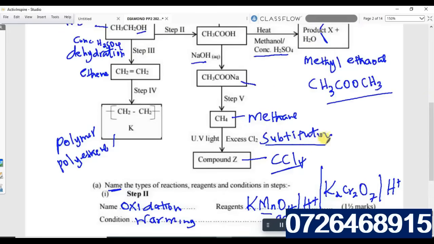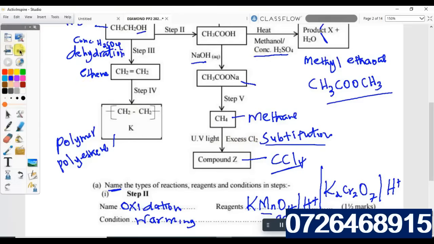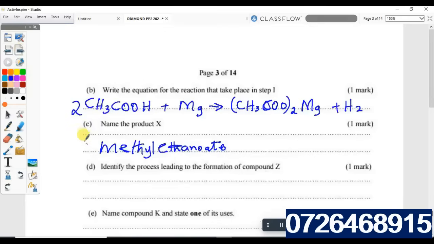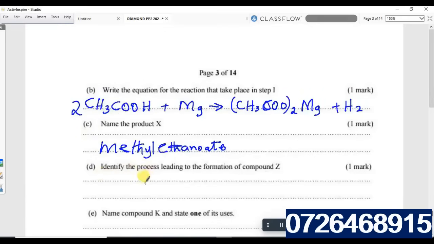We said here is the substitution, and that is the process of forming compound Z. And because they are using excess chlorine, it is going to form tetrachloromethane. Identify the process. The process is substitution.